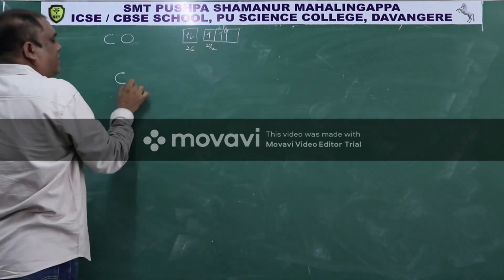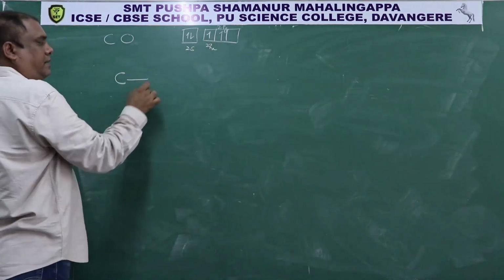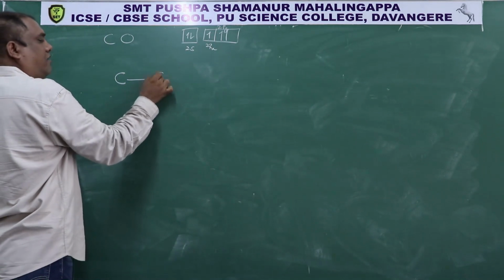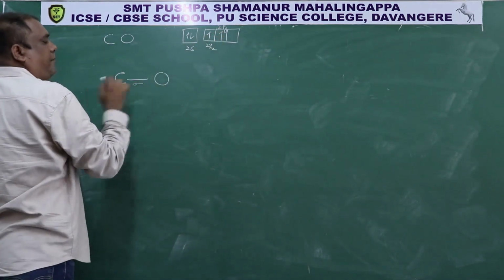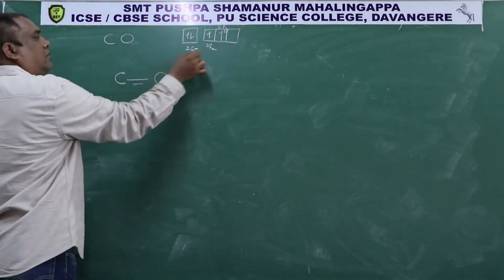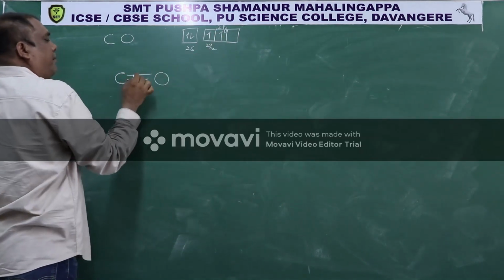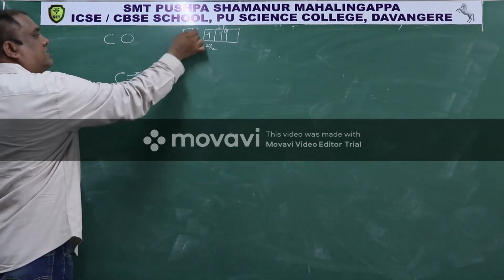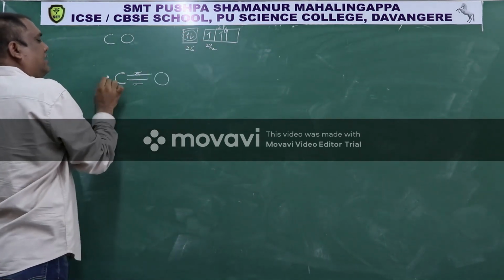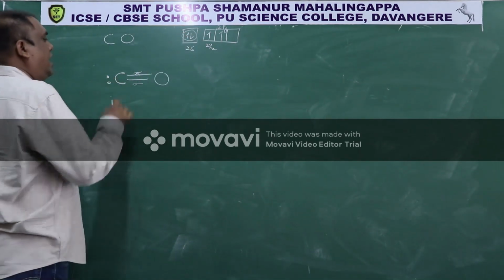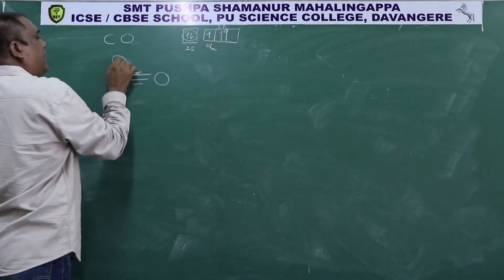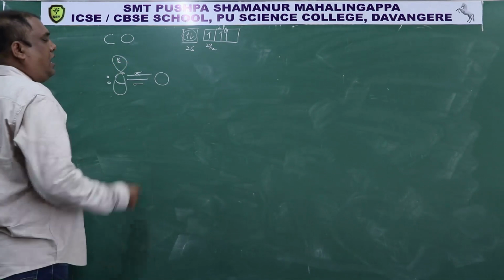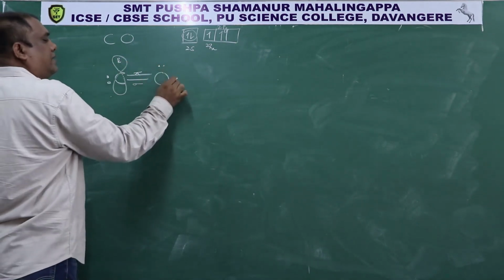Then 2px1 overlaps with the half-filled p orbital of oxygen. This will form a sigma bond. Then 2py will form a pi bond, and this completely filled orbital exists as a lone pair. And now this carbon has a vacant pz orbital. Okay, and this oxygen has 2 lone pairs.